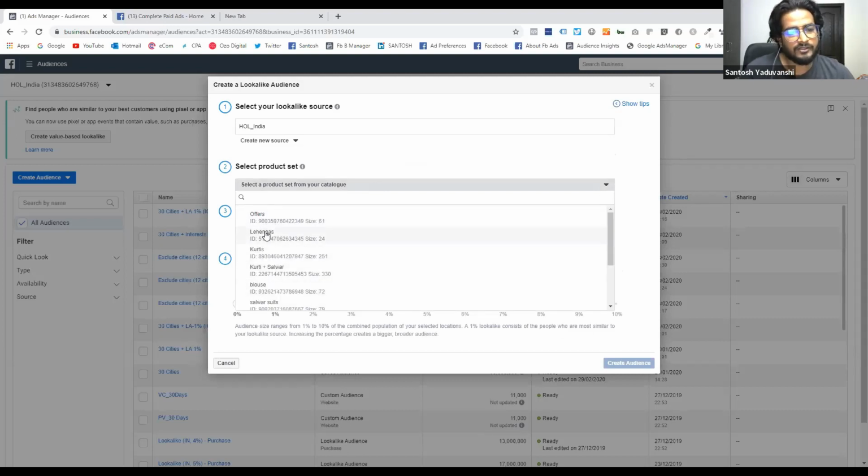So on the basis of that, you can create the value-based audience, which comes from the pixels, from the data passed by the pixels. So you can create based on catalog, plus further you can create on the base of a particular category, right? So through this, you can create your lookalike audience. Yeah, Tarun, over to you.